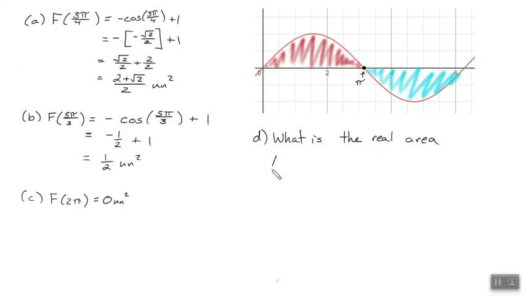What Petter recognized is, hey, if we want the actual area, couldn't I just take twice the integral from 0 to pi, which I can just write as f of pi? Notice I wrote f of pi instead of the integral from 0 to pi, but they're the same thing. This function f gives me that value. So let's see what it spits out. 2 times, well, we have negative cosine of pi plus 1. What's the cosine of pi?